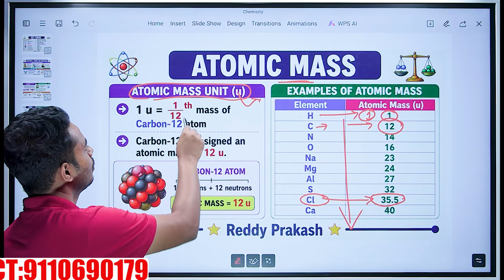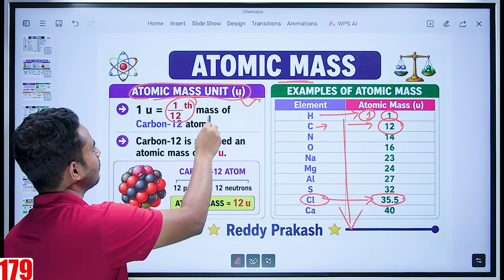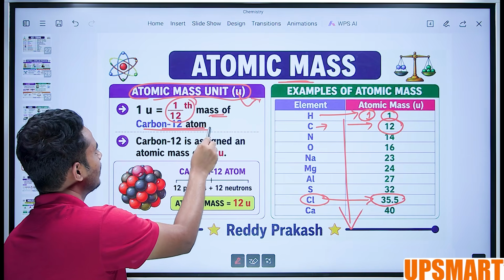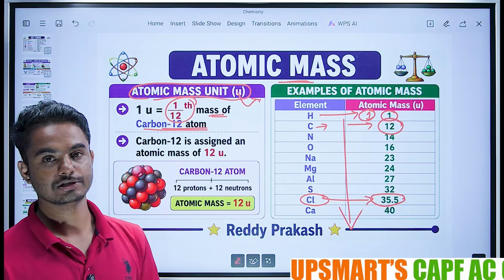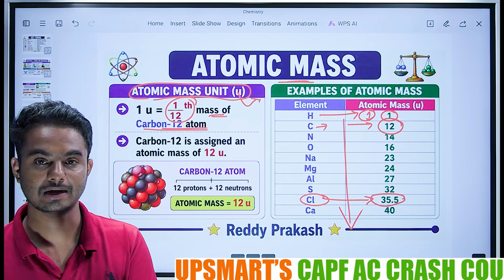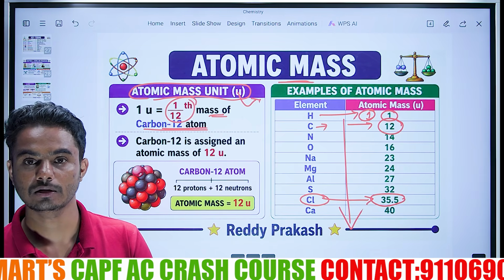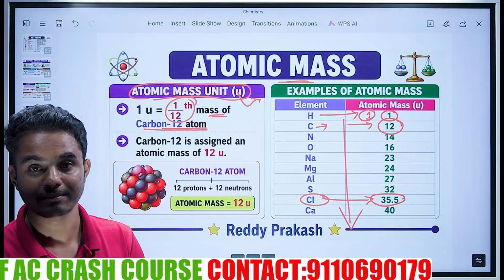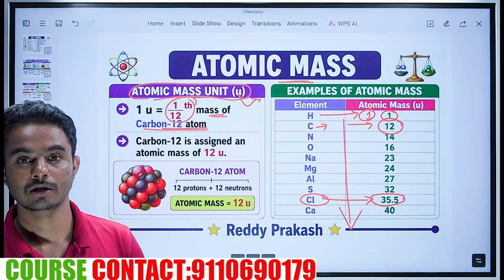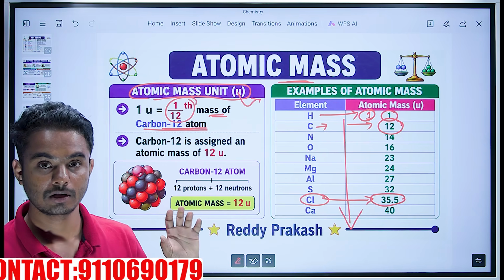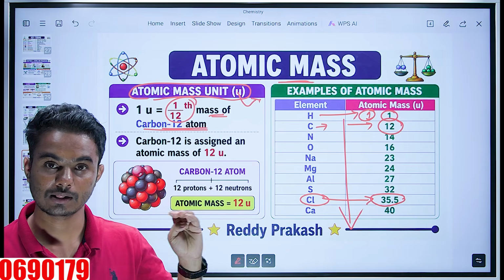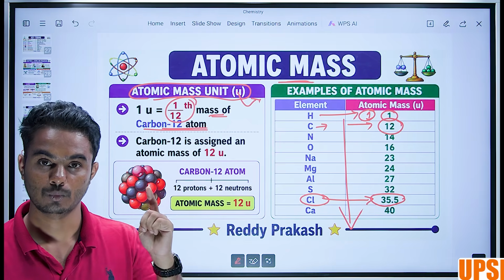1 unit is equal to 1/12 of the mass of a carbon-12 atom. The carbon-12 atom is taken as a standard, an example. Based on that, the mass of other elements is calculated. They have considered 1/12 of a carbon-12 atom as 1 unit.